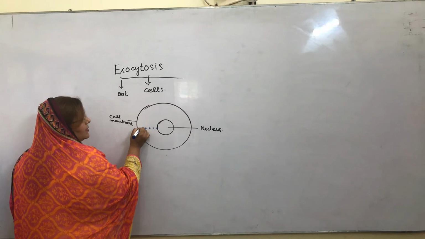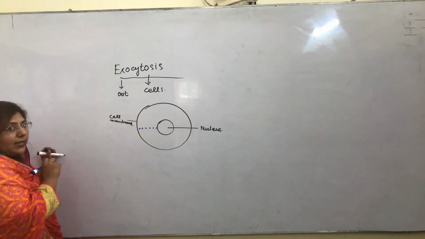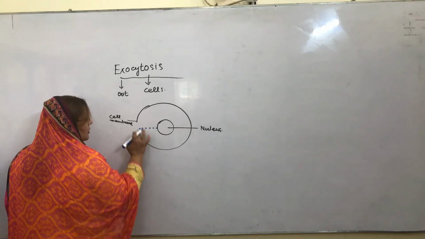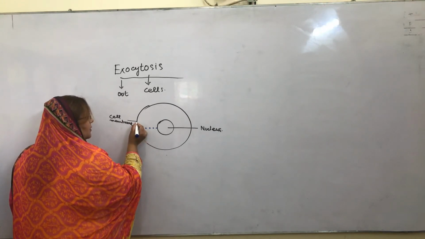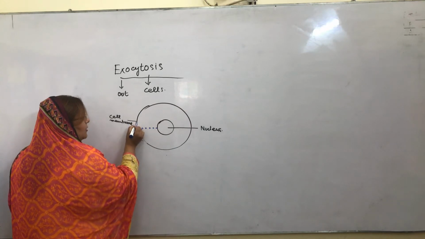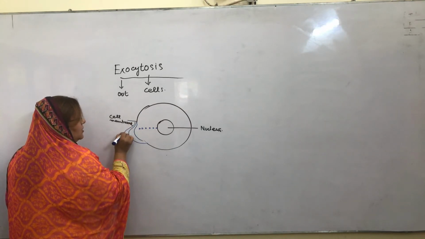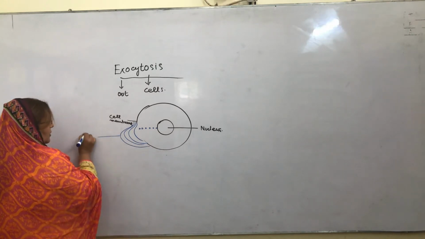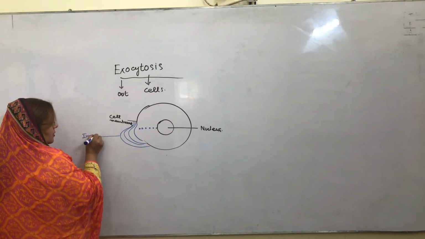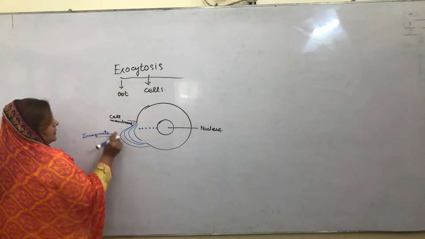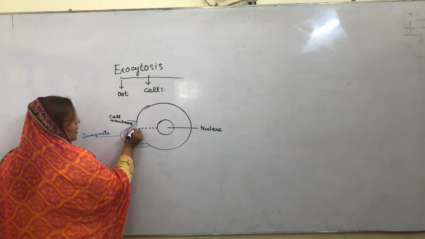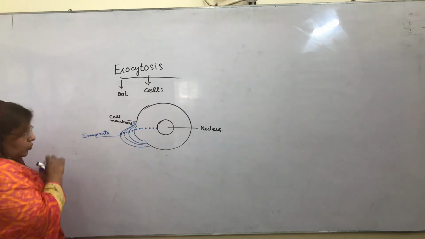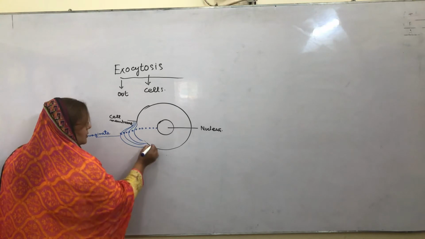At that time the cell membrane invaginates outward. Invaginate means folding. It makes foldings, and then those materials come out of the body of the cell. So this process is called exocytosis.